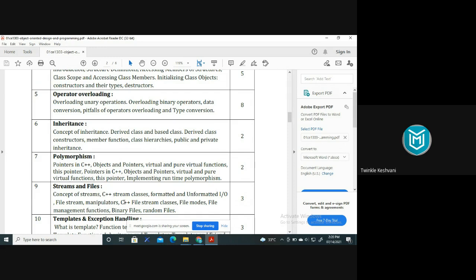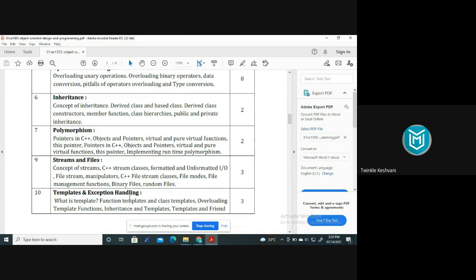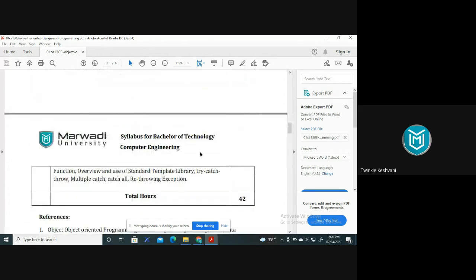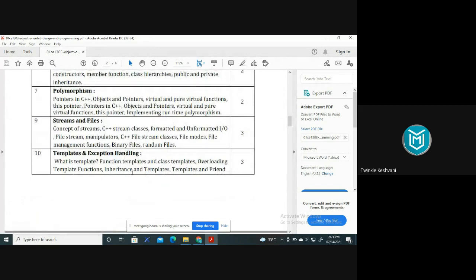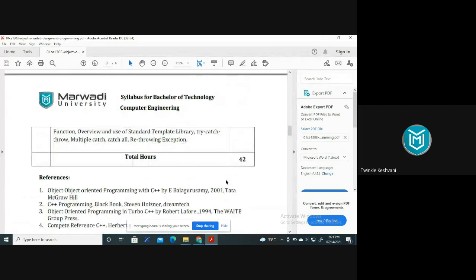That means how to read a file from the disk, how to write a file on the disk, and how to copy a file from one file to another on the disk, right? All that file concept you will study in the streams and files chapter. The last is templates and exception handling. What is a template? Why do we need to use a template, right? Inheritance and templates, all those concepts you will study in the 10th chapter, that is templates and exception handling, right?